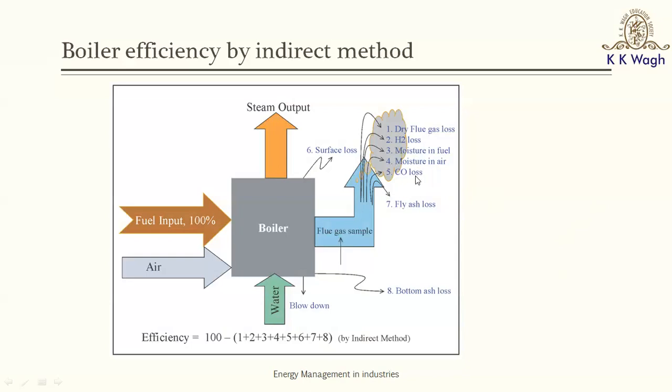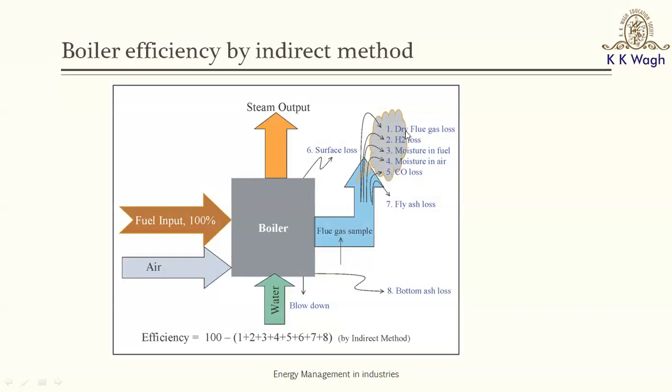If it is a solid fuel boiler, then there would be fly ash and bottom ash, and they would carry certain energy with it. The surface losses could also be substantial depending upon the quality and the type of the boiler which we are talking about.